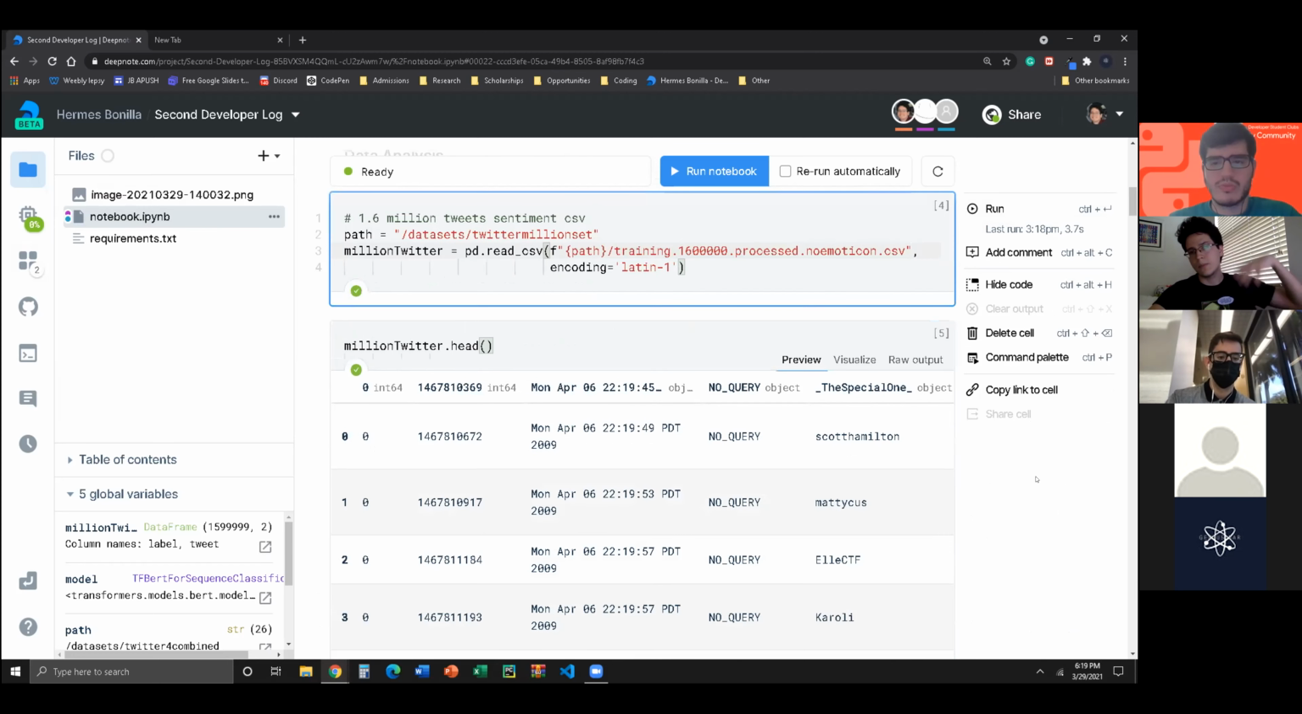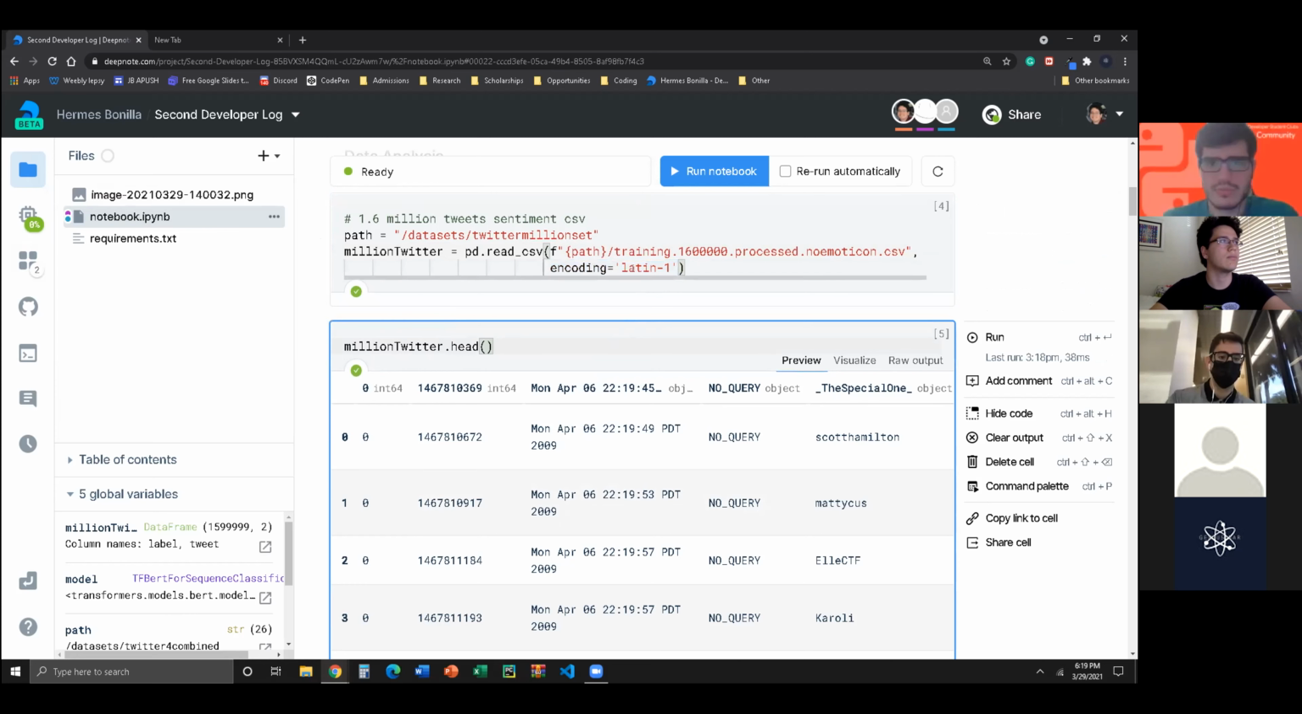This is just trying to get the CSV to be in our notebook so that we can play around with it. And don't worry too much about the encoding if you're confused about that. That's not too important. It's just an encoding.